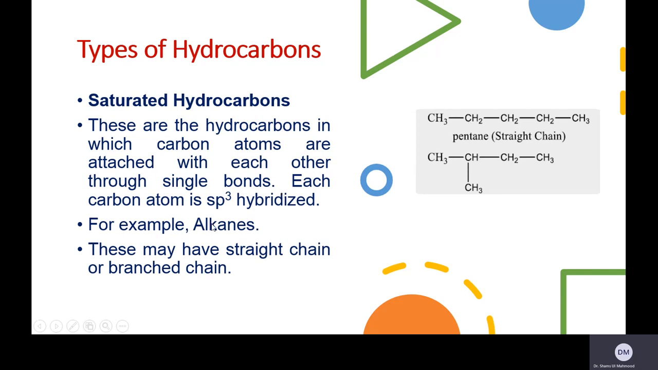So for example, the saturated hydrocarbons are the alkanes. And these alkanes may be straight chain or branched chain. For example, this is the straight chain, and it is a 5 carbon chain, that is simple pentane. And this is also a 5 carbon molecule, but it has one branch. So its name will be 2-methylbutane, or it is also called isopentane.